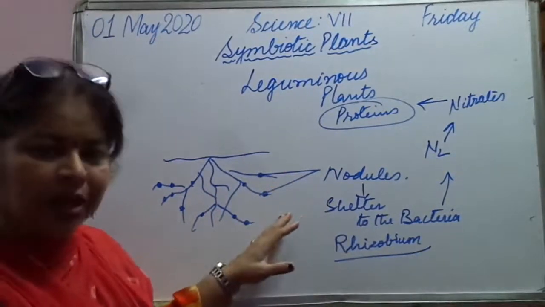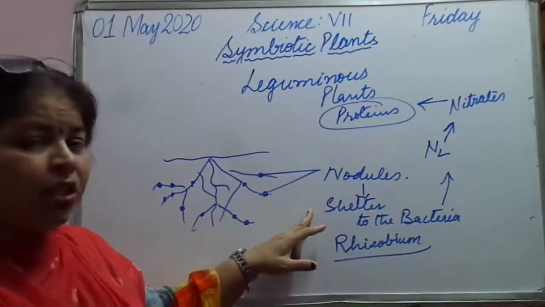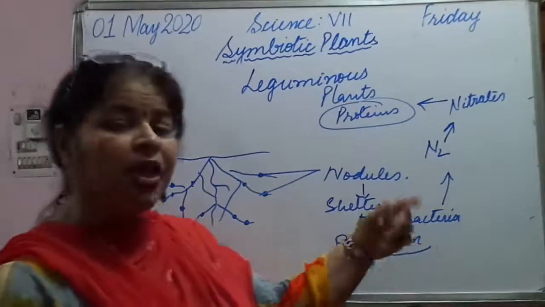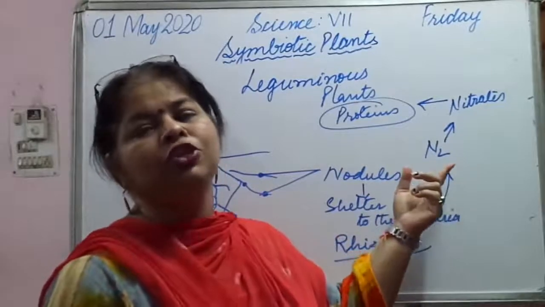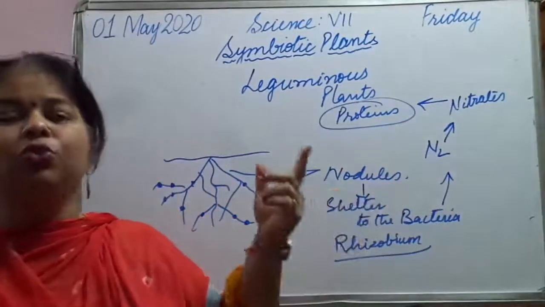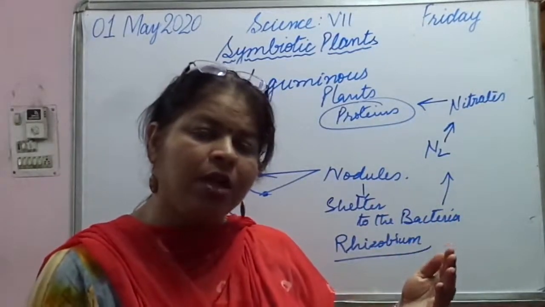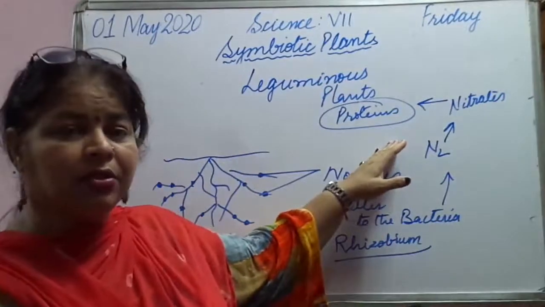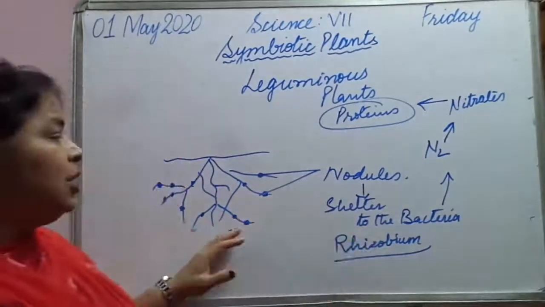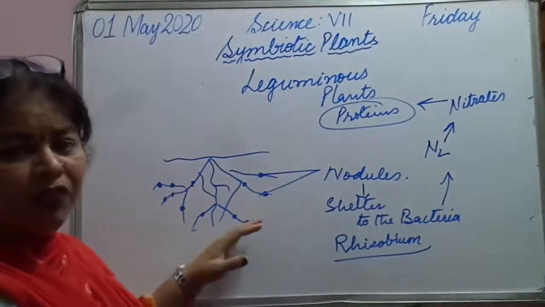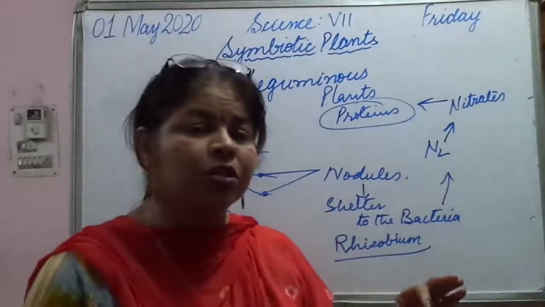Don't you think that a symbiotic relationship is taking place? The plant is providing shelter in the form of nodules, and bacteria living in those nodules are converting elemental nitrogen into nitrates, which is used by the plant to form proteins. It becomes part of the plant cell, and then it is consumed by the animals. So don't you think that they both are helping each other, benefiting each other? So this is another example of what?